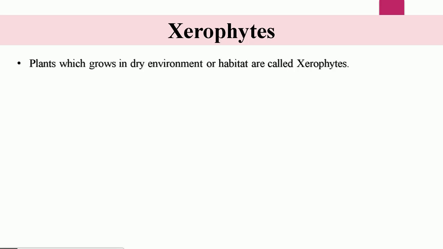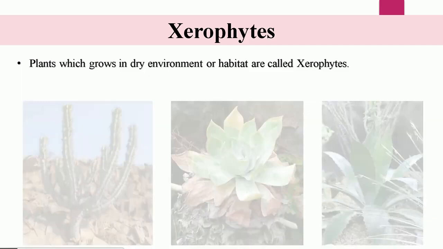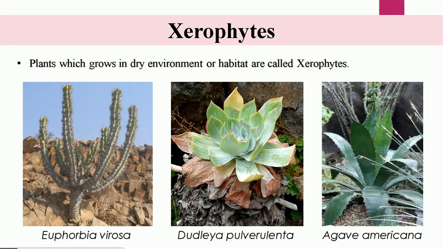And now xerophytes. The xerophytes are the plants which grow in dry environment or habitat, or you can say xeric condition. The places where available water is not present in adequate quantity is known as xeric environment or xeric habitat. And these are the examples of xerophytes.